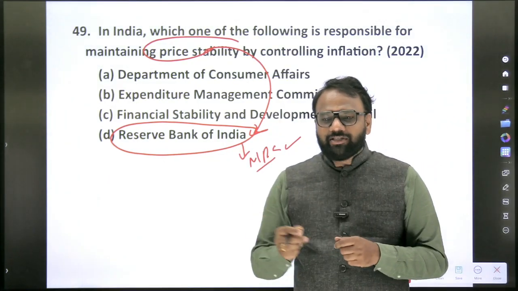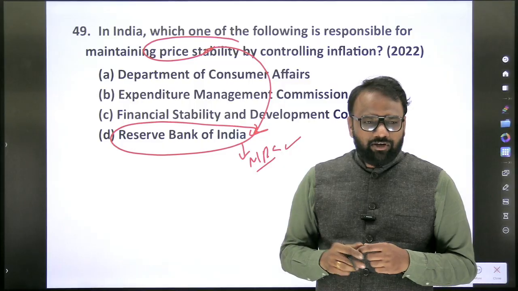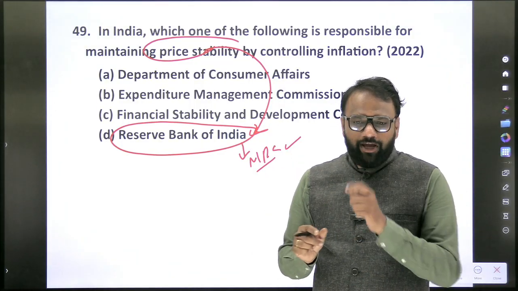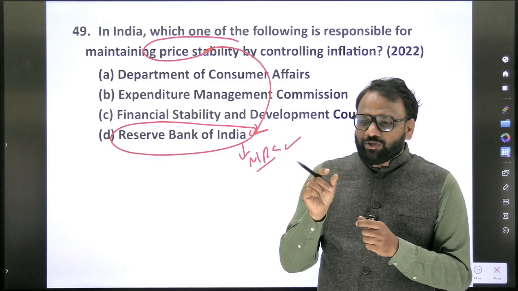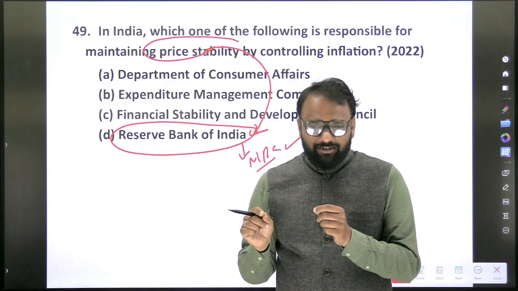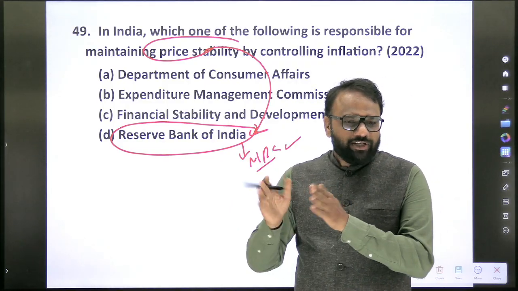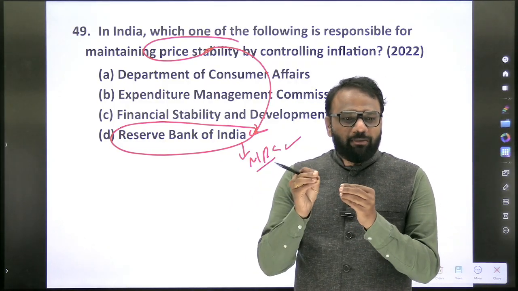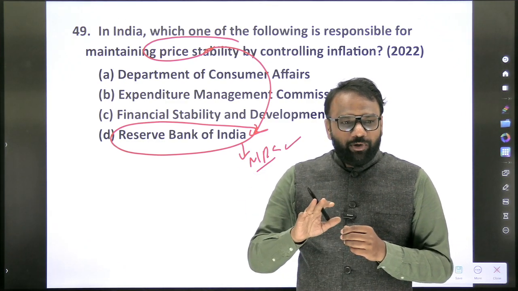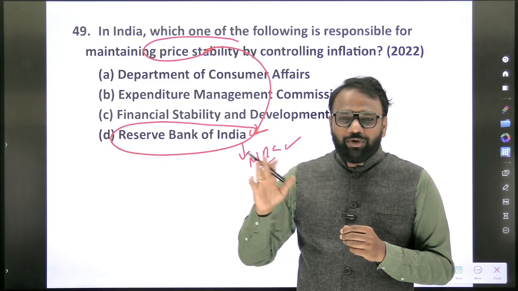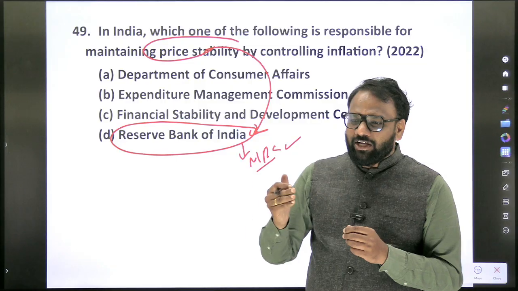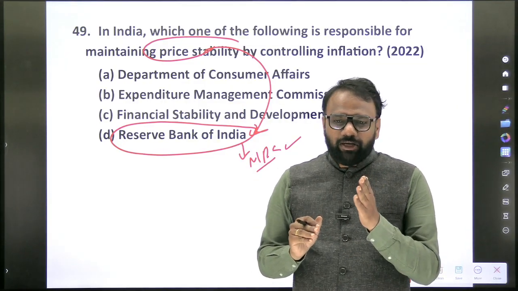Monetary Policy Committee, how many members does it consist of? 6 members, including chairman, excluding chairman? Including chairman. So what is the inflation that they will target? CPI or WPI? They will target CPI. So what should be the ideal range of inflation? 4 plus or minus 2%, that is from 2 to 6%. It can vary. So when do we call that the monetary policy has failed? For 3 consecutive quarters, if the inflation is beyond this range, that is less than 2% or more than 6%, then we call that the monetary policy has failed.